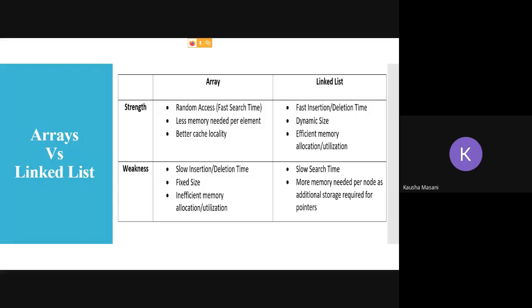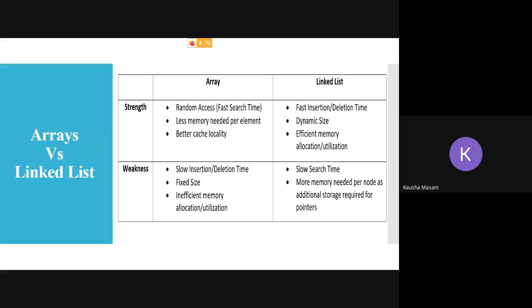Third, inefficient memory allocation and utilization. The same example. Even if you have memory chunks present inside your memory, you cannot allocate them to the array. Why? Because of sequential memory allocation. And because the free memory is somewhere else in your memory area, you cannot use that, even though that memory is free. Okay, so inefficient memory allocation and utilization.